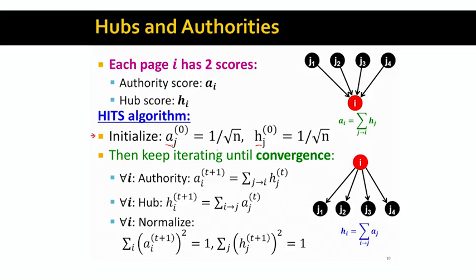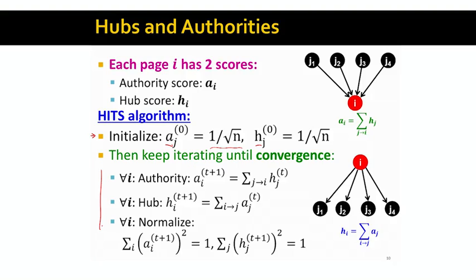This means we set every entry to be 1 over the square root of n, where n is the size of our graph. Then we iterate until our hub and authority vectors converge, where convergence means that the individual authority scores and the individual hub scores don't change too much between iterations.